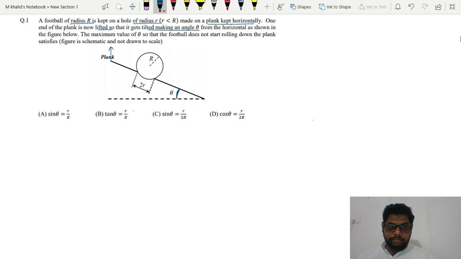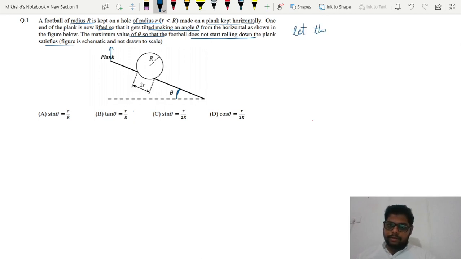Got it? The maximum value of theta so that the football does not start rolling down the plank satisfies the condition. It is asking what will be the maximum value of theta at which the ball automatically rolls down the plank. Okay, so first of all, let us consider,